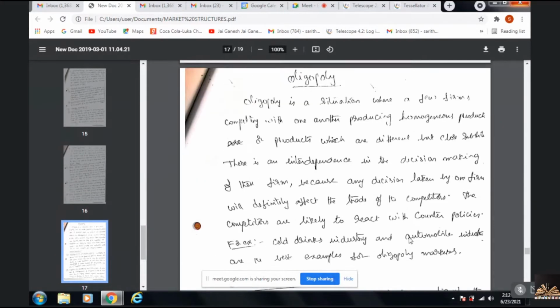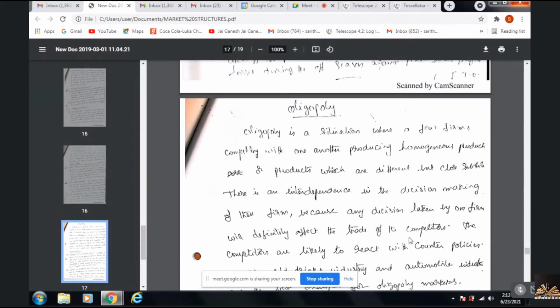Oligopoly is nothing but a few sellers who enjoy the total market share, competing with each other, with a lot of interdependence. A decision taken by one firm will definitely have an impact on the others, who will react and adopt counter policies to face the situation. Normally we say it is a few cats in a bag fighting to get the number one position, known as oligopoly. The best example is the automobile industry.